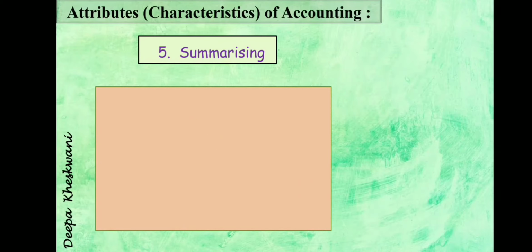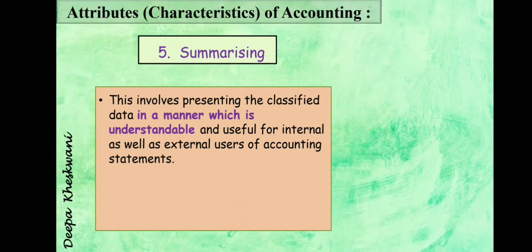After classifying, the next step is summarizing. This involves presenting the classified data in a manner which is understandable. Now the classified data we have to present in a proper manner that others can understand, and useful for internal as well as external users of accounting statements. Now we are preparing accounts, but obviously we will analyze, we need to see our accounts, what is happening in our firm.